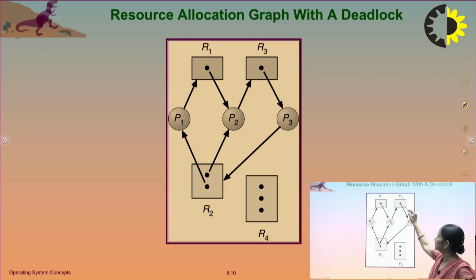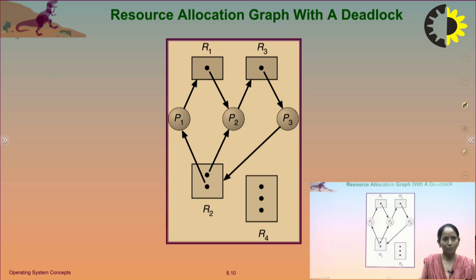P3 is holding a resource R3 and waiting for R2. But will P3 complete its execution? No, P3 will not complete its execution because P3 needs both of these two resources. Can P1 complete its execution? No, P1 is also waiting, P2 is also waiting and P3 is also waiting. So here is a cycle and none of the processes is able to complete its execution. So we can say that here is a deadlock.